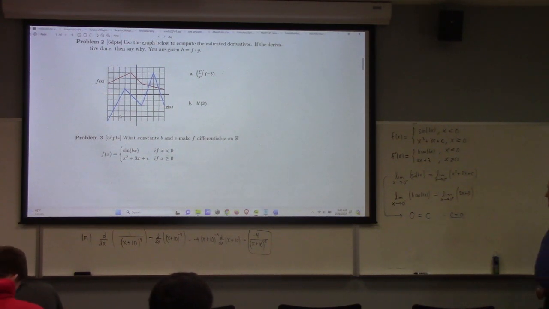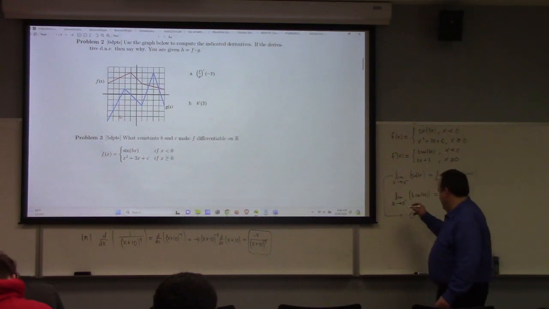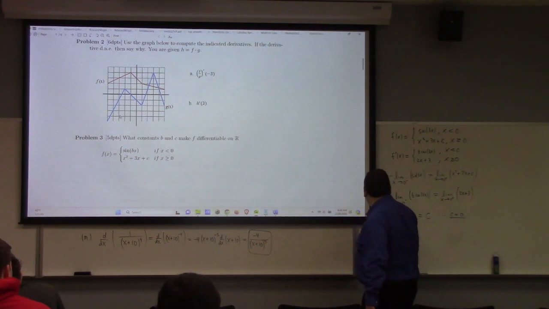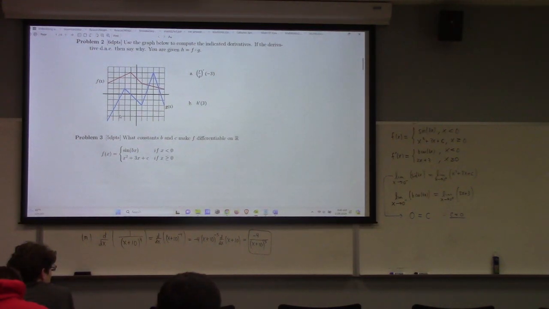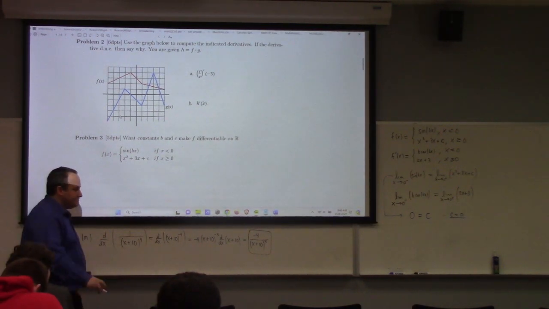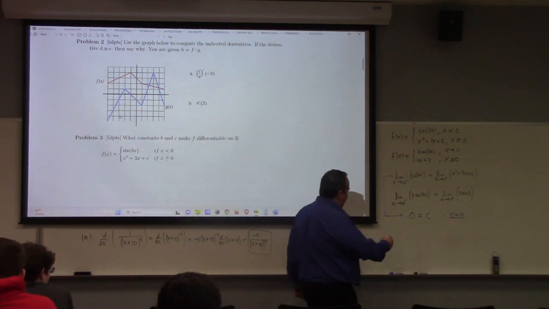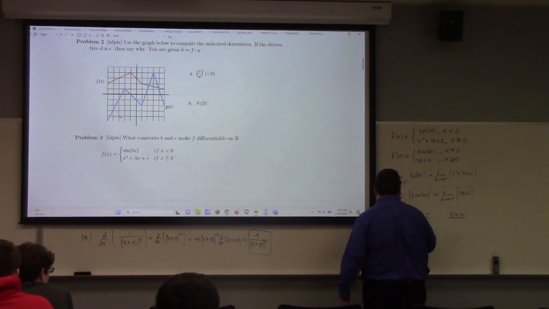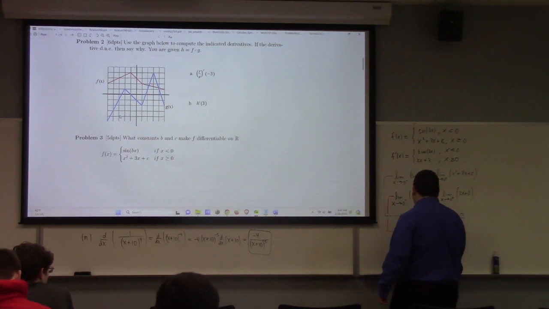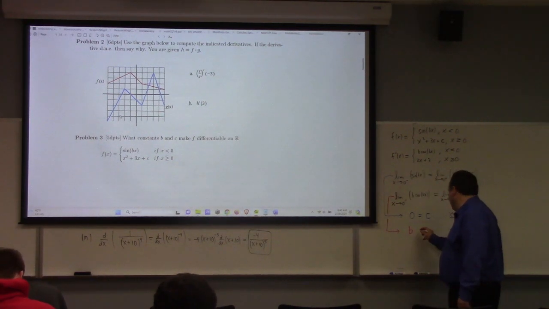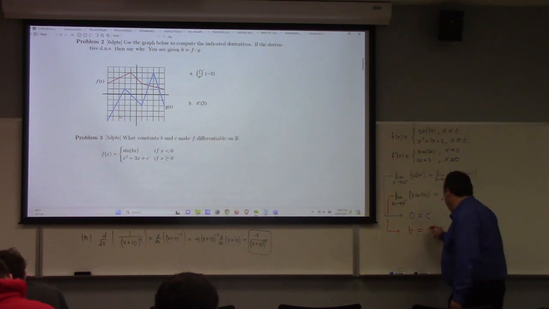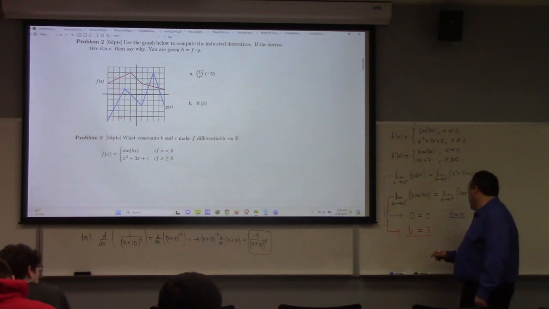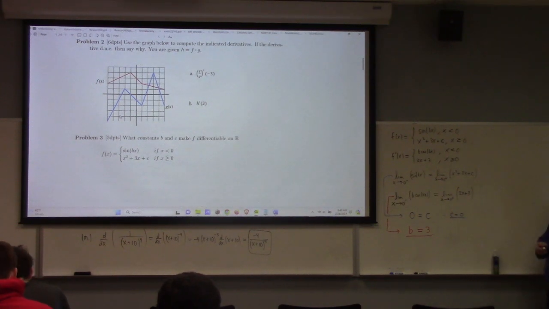And how about the other? This second equation tells me what's the limit as x goes to 0 from the left of b cosine bx. What's that give you? Yeah, just b, because cosine of 0 is 1. Very good. b equals what? 3. And there you go. That was it. You choose b equals 3 and c equals 0. That makes that function differentiable on the reals.